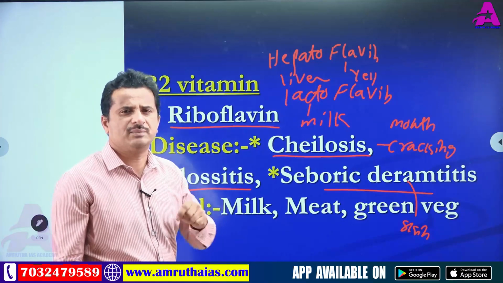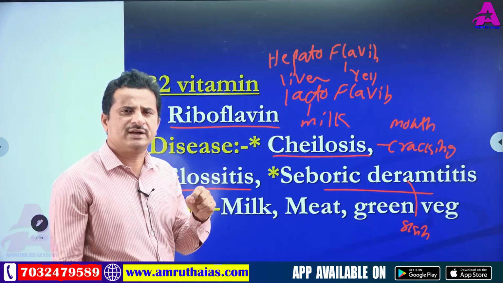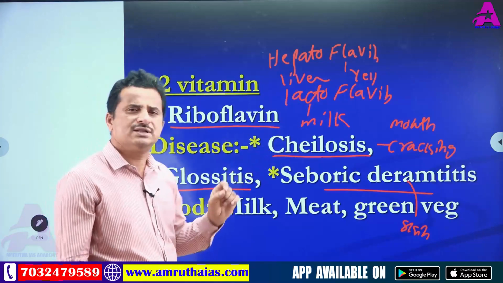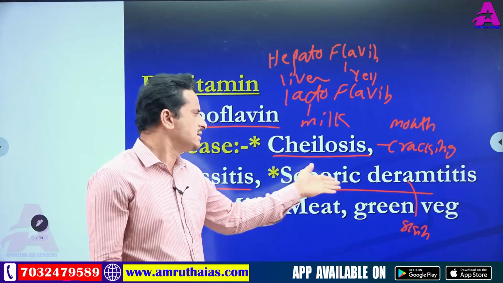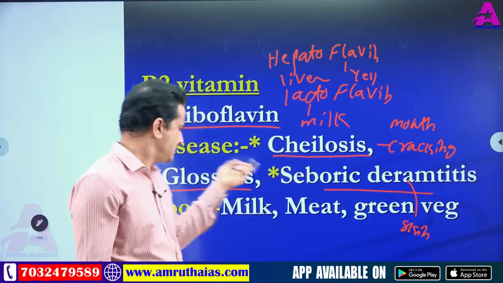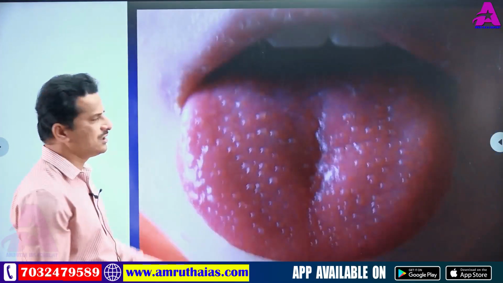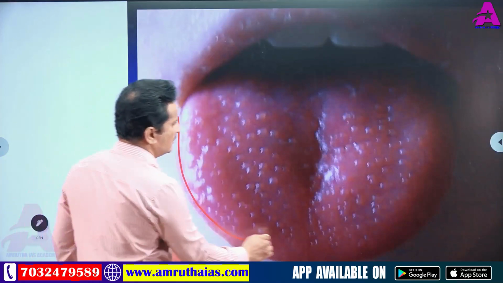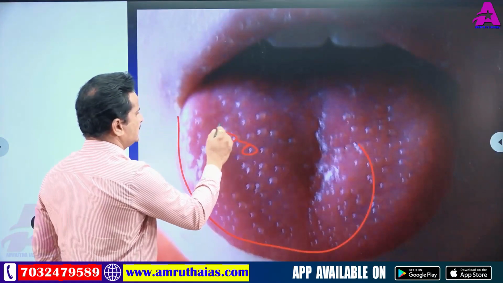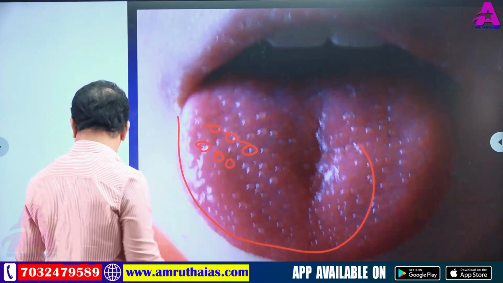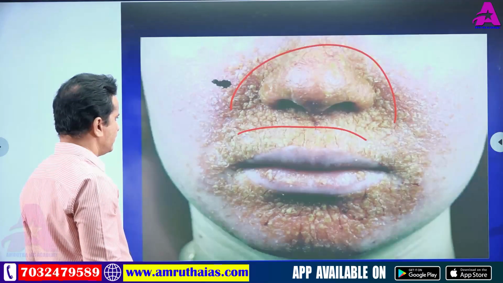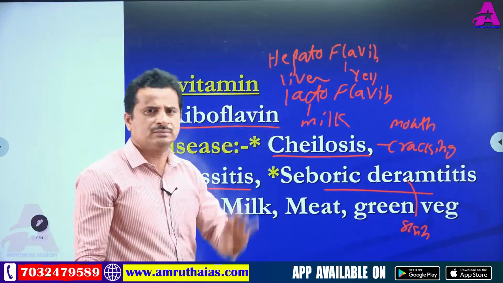You can expect questions like this: glossitis affects which part of the body? Glossitis affects the tongue, cheilosis affects mouth corners, and seborrheic dermatitis is the skin disease. See, glossitis is on the tongue, how blisters develop. So these are the three diseases of vitamin B2.